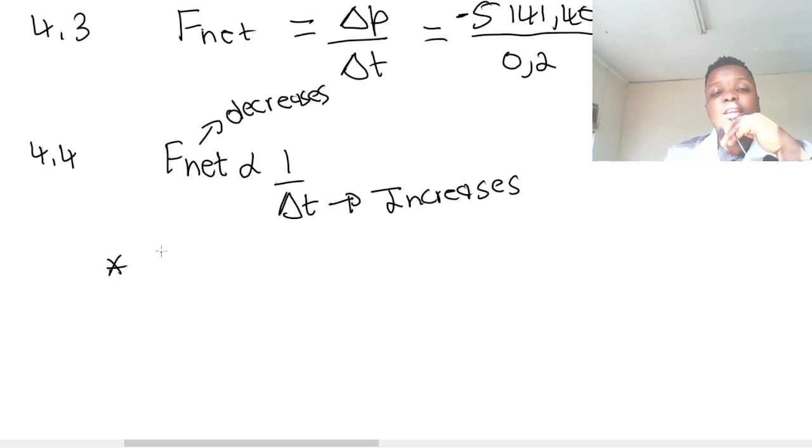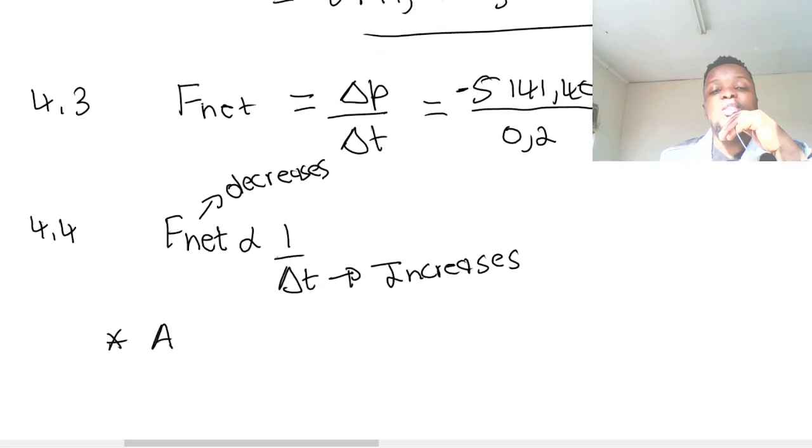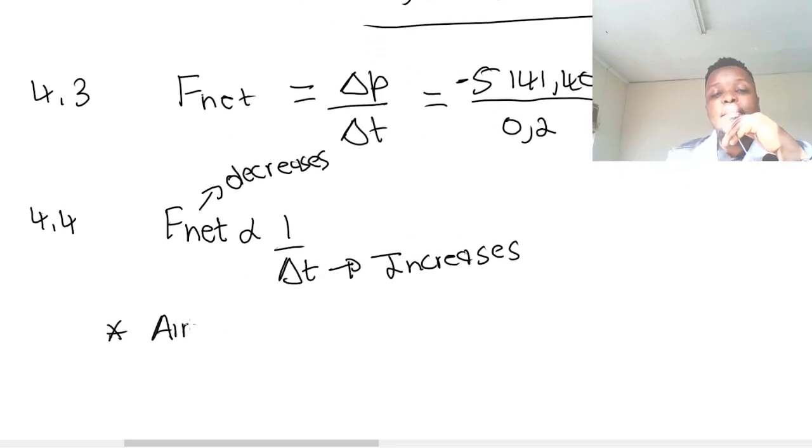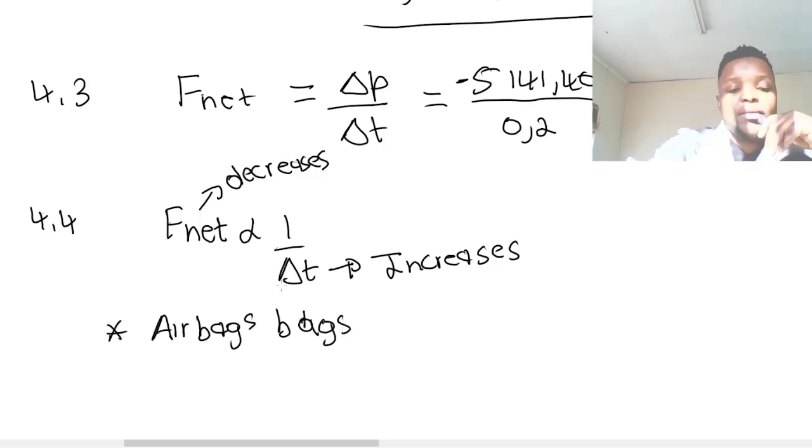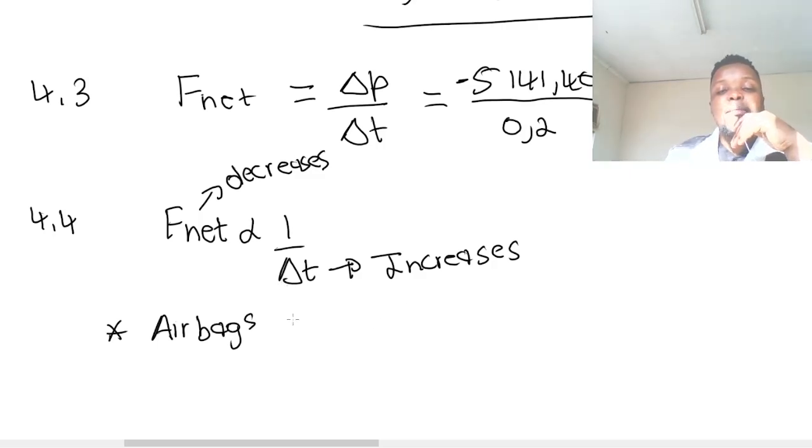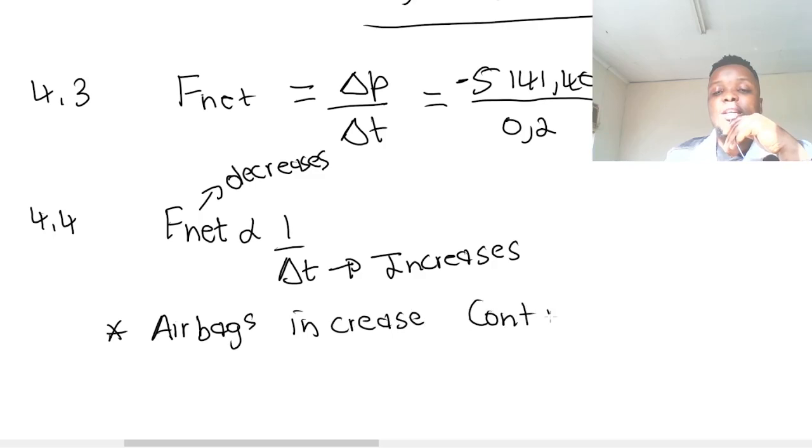So because they are saying explain how an airbag is able to reduce injuries, we're saying that airbags increase contact time.